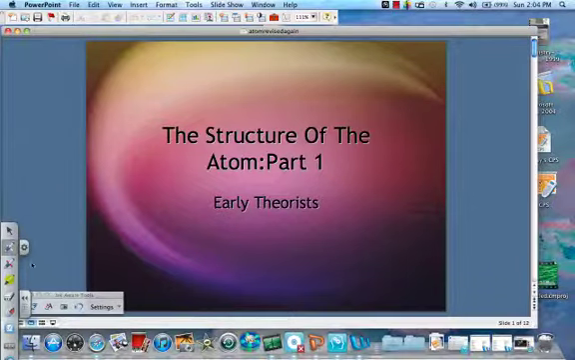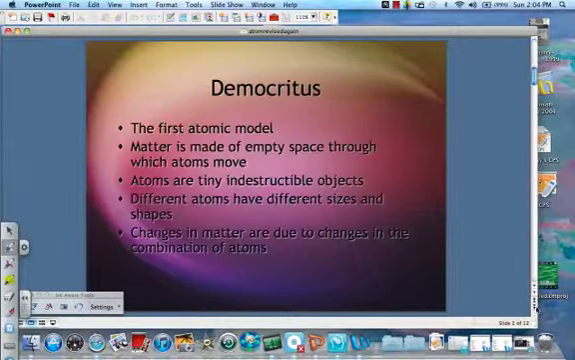So the first person given credit for the idea of the atom is Democritus, even though he came up with a lot of these ideas with his mentor's help. And basically, he said that matter is made up of empty space through which atoms move. They're tiny, indestructible objects, so you can't destroy them. And that different atoms have different sizes and shapes. He also said that changes in matter are due to changes in the combination of atoms. So anytime that you change something, you're changing the combination of atoms.